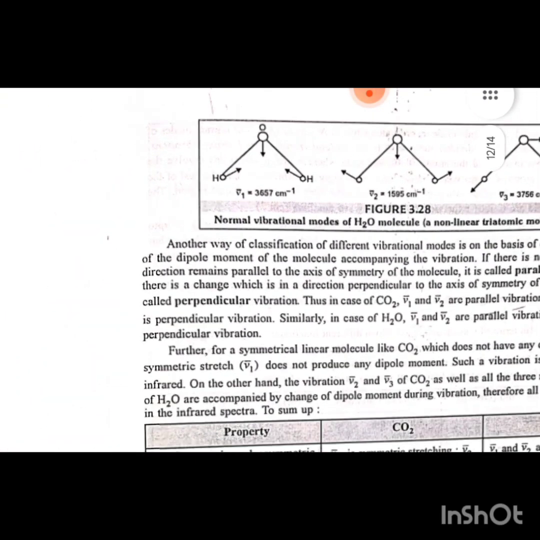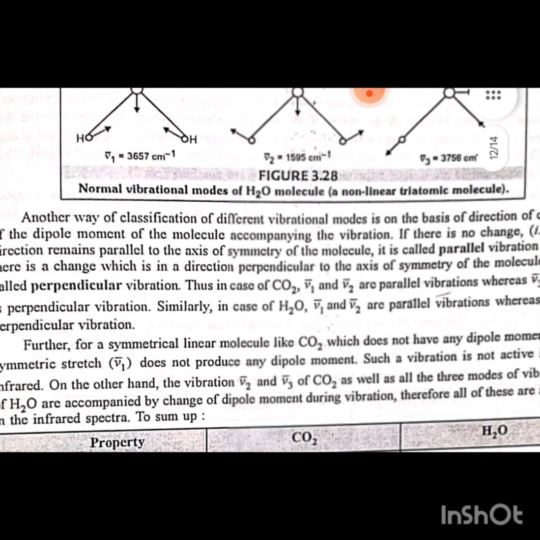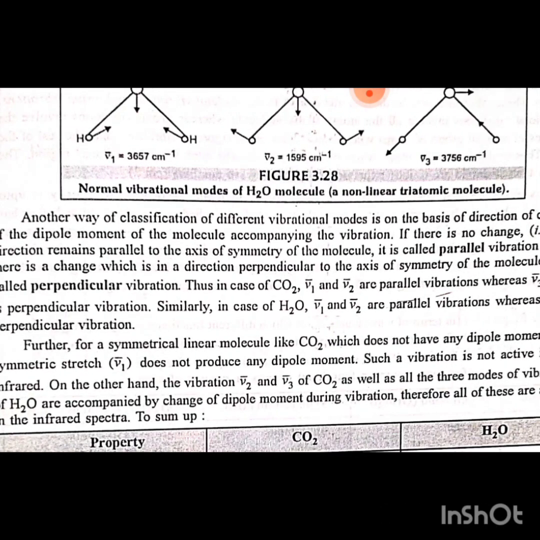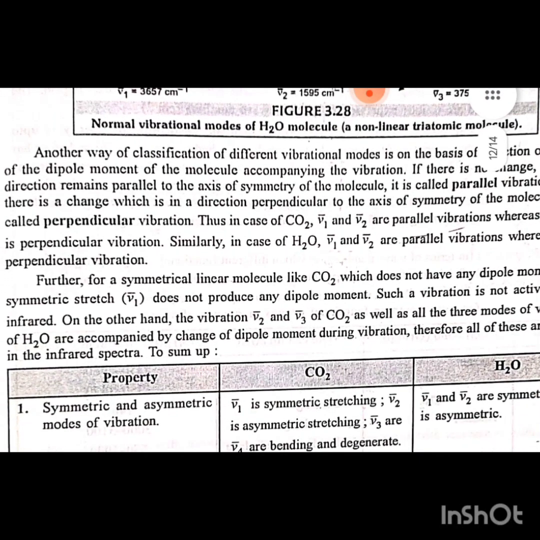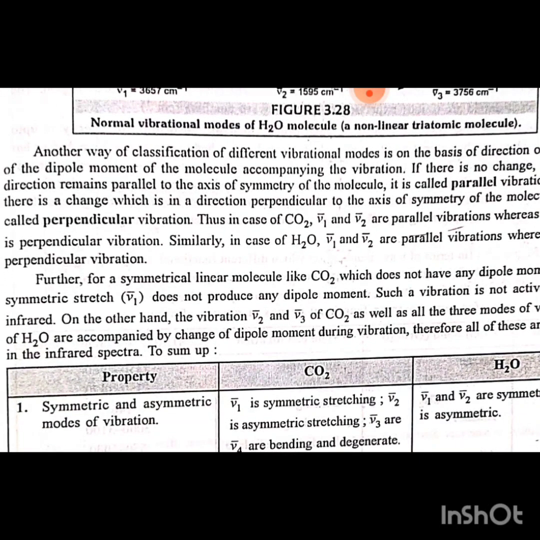Another way of classification of different vibration modes is on the basis of the direction of change of the dipole moment of the molecule accompanying the vibration. If the change is in a direction parallel to the axis of symmetry of the molecule, it is called parallel vibration. And if the change is in a direction perpendicular to the axis of symmetry of the molecule, it is called perpendicular vibration. Thus, in case of CO2, v1 and v2 are parallel vibrations, whereas v3 and v4 are perpendicular vibrations. Similarly, in case of H2O, v1 and v2 are parallel vibrations, whereas v3 is perpendicular vibration.